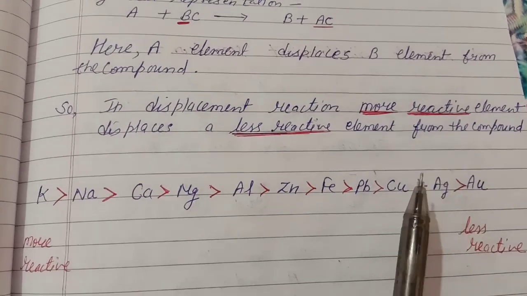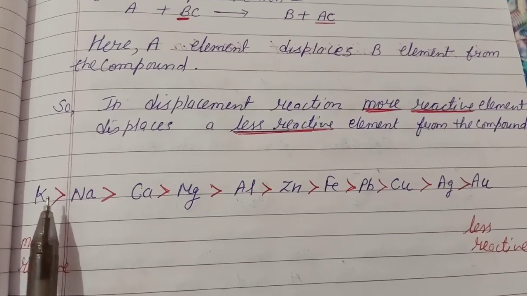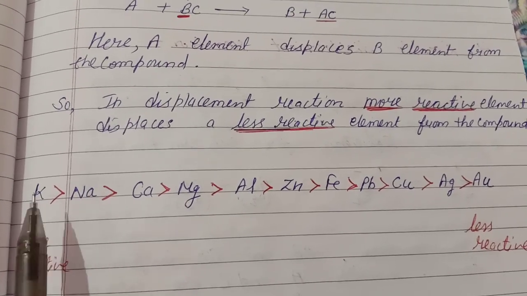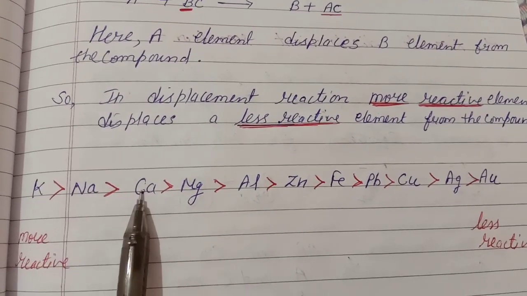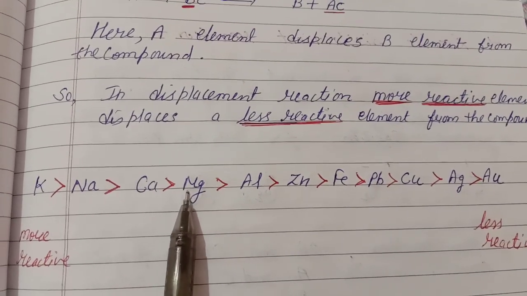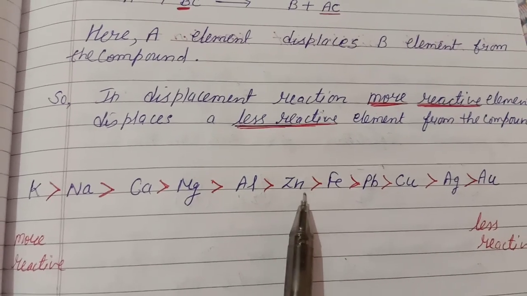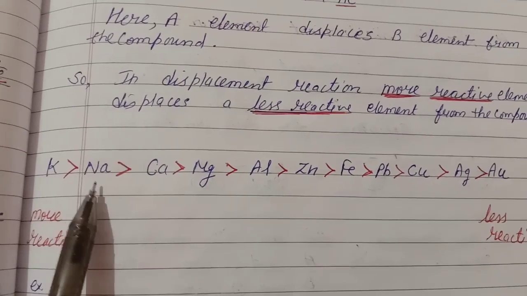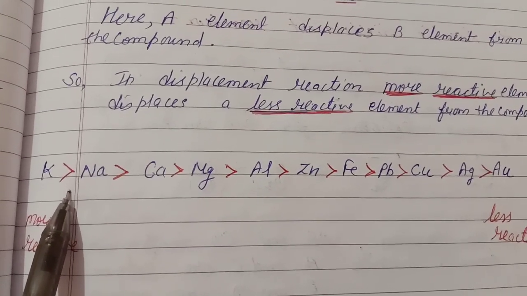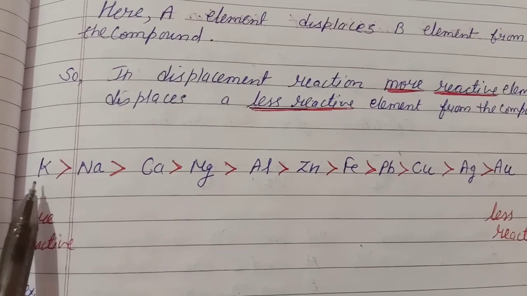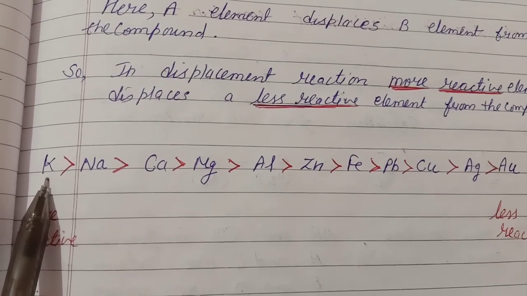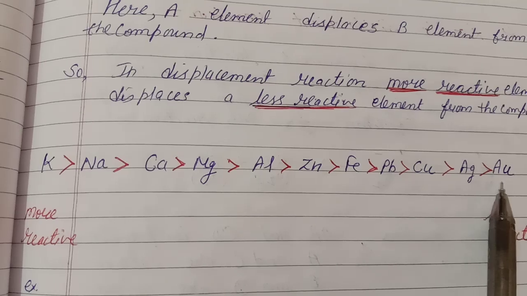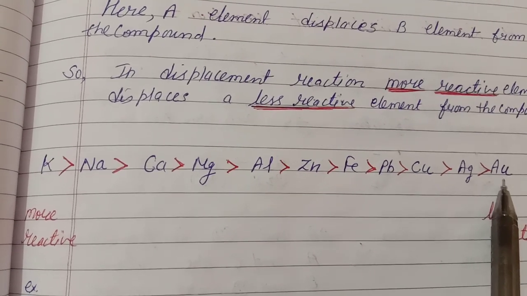So from here to there when we are going, it means potassium is more reactive; after potassium, sodium is less reactive than potassium but more than calcium. Then magnesium, aluminium, zinc, iron, lead, copper, silver, gold. This series is known as the reactivity series. So this reactivity series shows that potassium is more reactive and gold is less reactive.